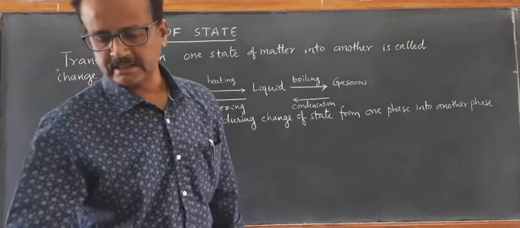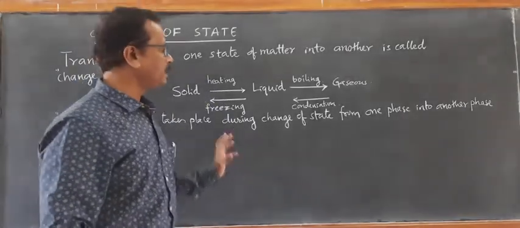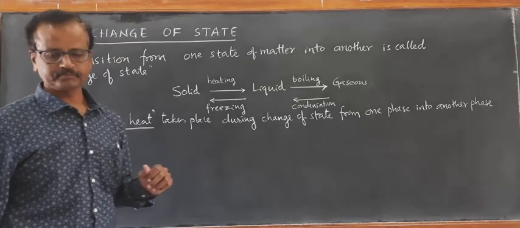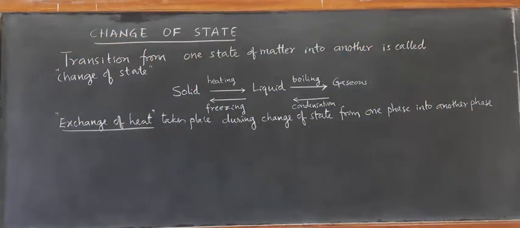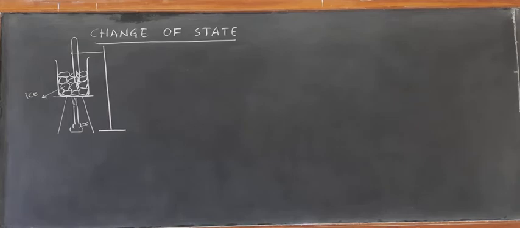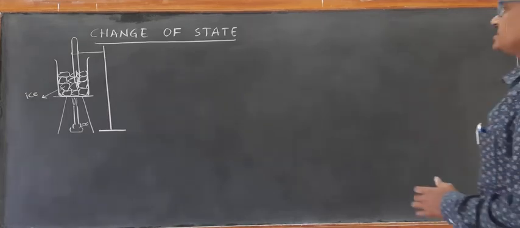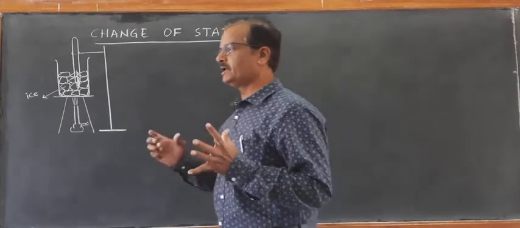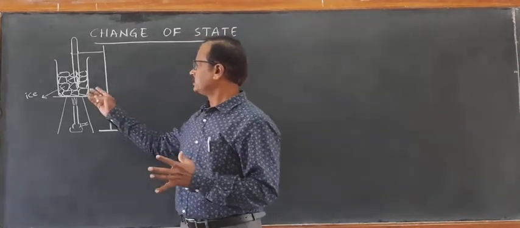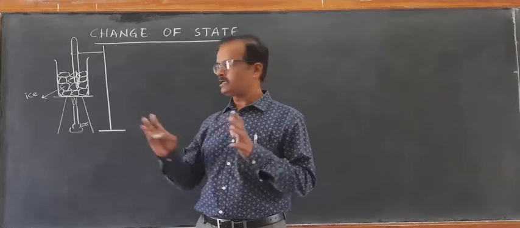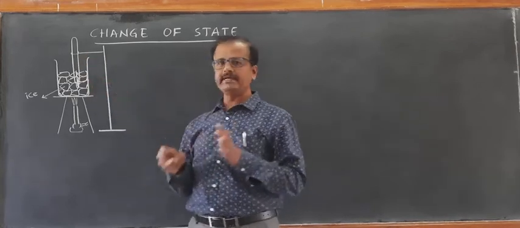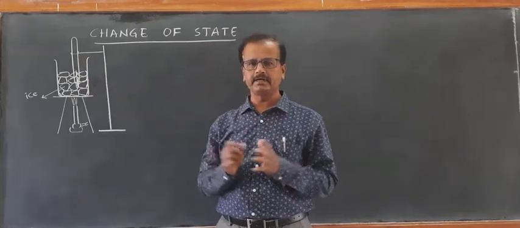Now let us understand some of the terms like melting and boiling. Let us learn this change of state with the help of a simple activity. Take ice cubes in a beaker and note down the initial temperature before heating it.